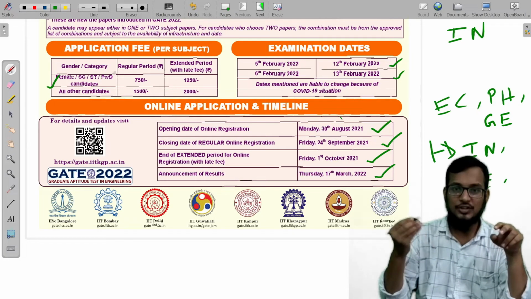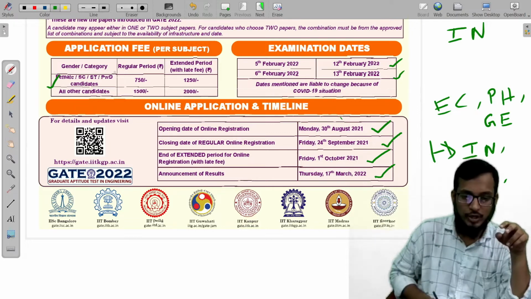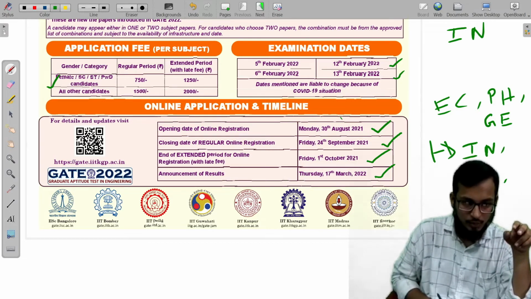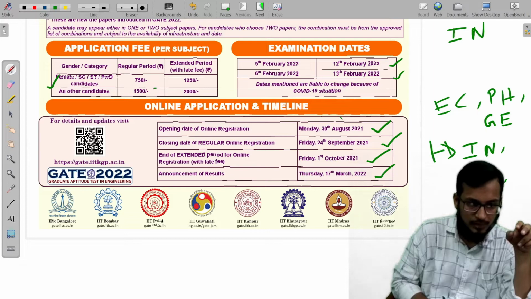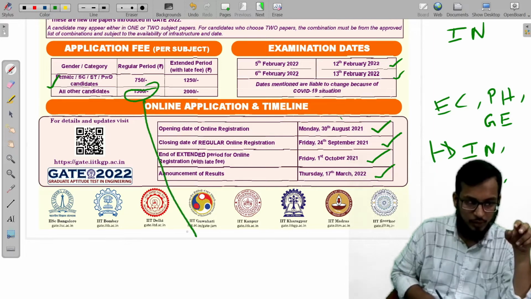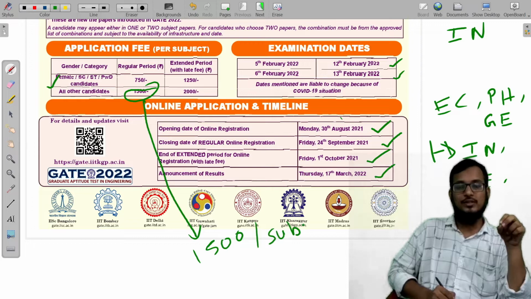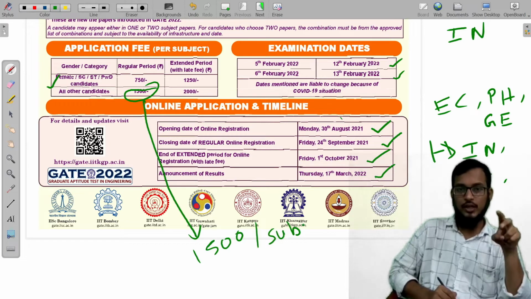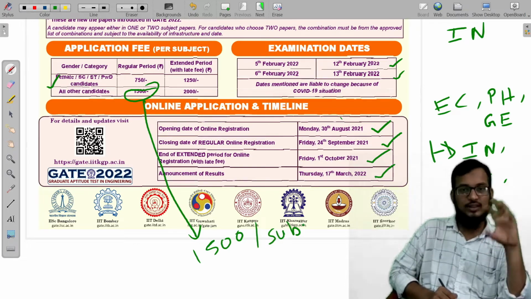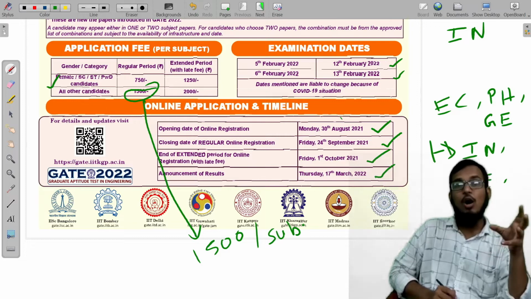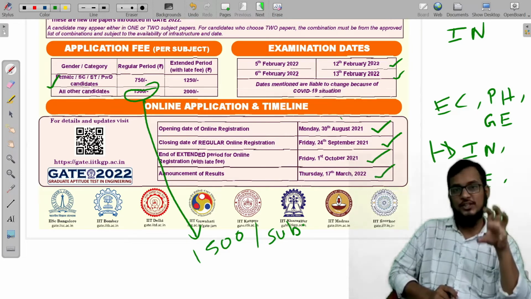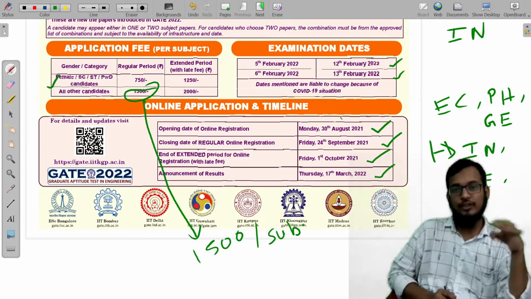Suppose you are a male and general category candidate, then you need to pay 1500 rupees per subject. Suppose you are from EC and you want to appear for the double E paper, or instrumentation paper, or physics paper, then you need to pay another 1500.